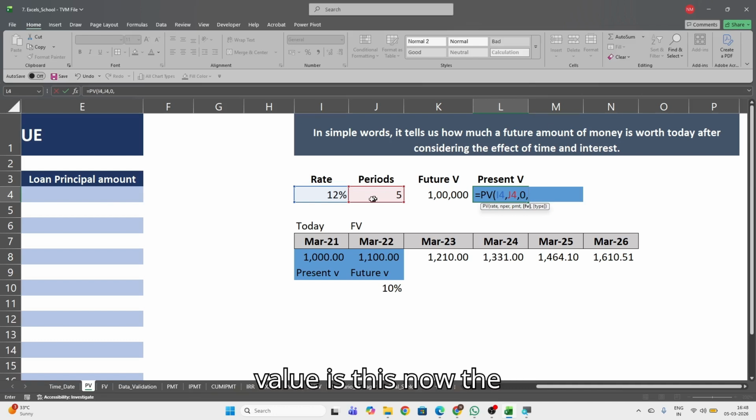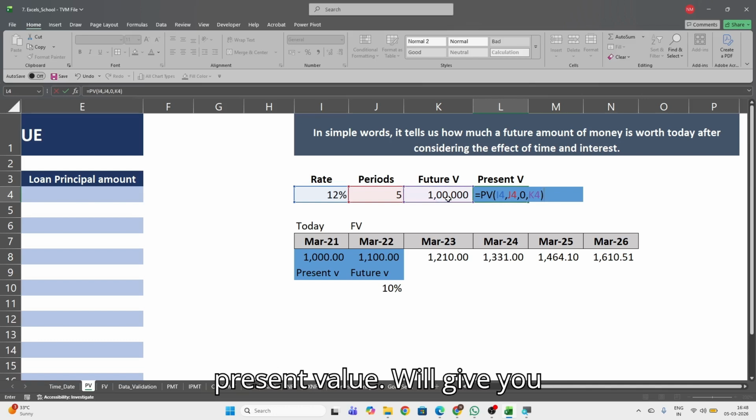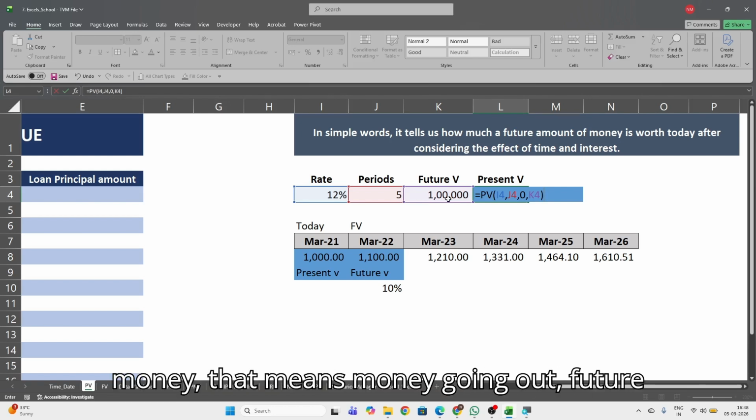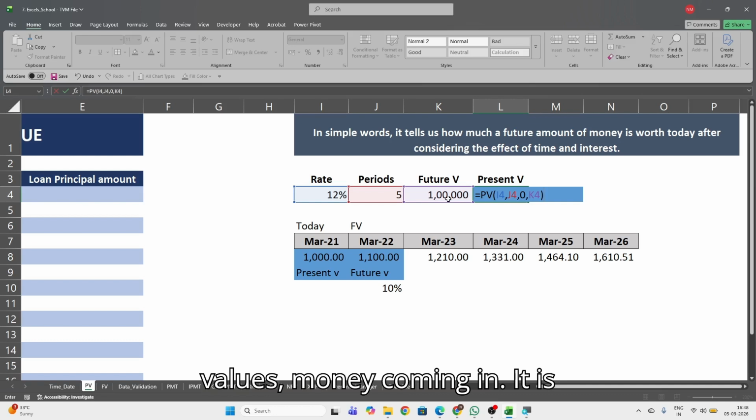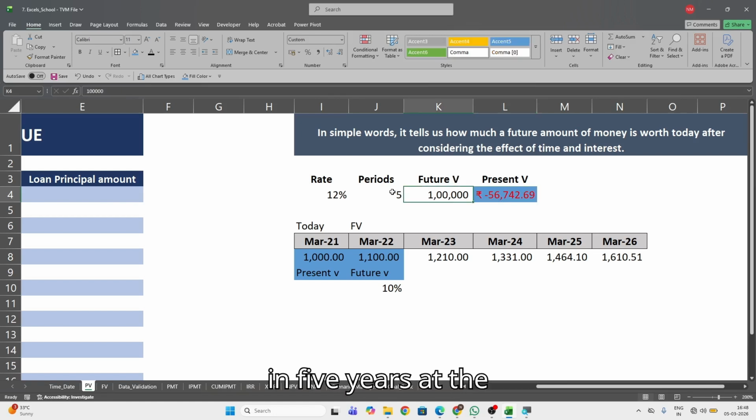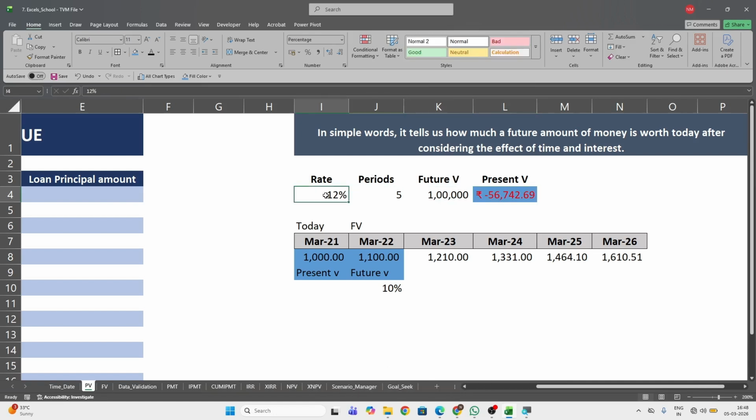future value is this. Now the present value will give you a negative number, because present value is money you are giving, that means money going out, and future value is money coming in. It is vice versa. If your present value is money coming in, future value is money going out, so they are opposite signs, right? I have to invest 56,742, right? I have to give somebody 56,742 in order to get 1 lakh rupees in 5 years at the rate of 12%. This is the concept of present value, right?